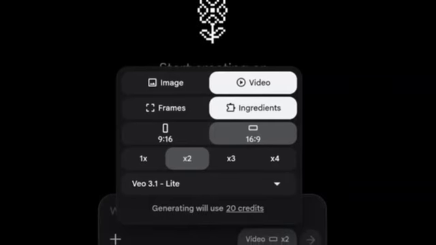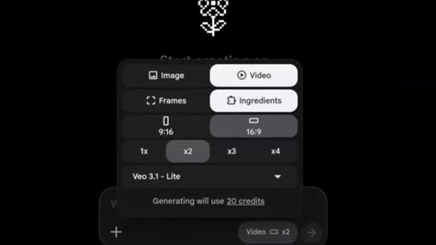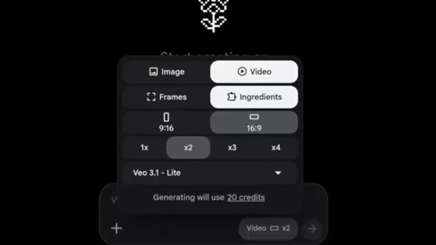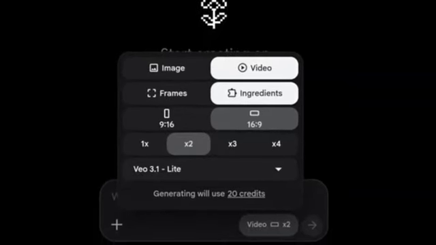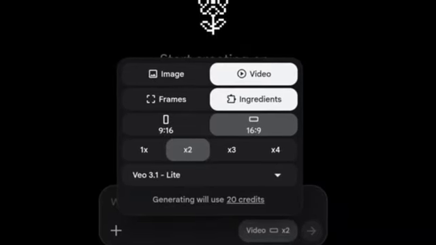And if you are creating for TikTok or Facebook, the video setting, like the aspect ratio, is different from somebody who is creating video for YouTube. YouTube is 16 by 9. Since I'll be creating the video for YouTube, that's why I use 16 by 9.